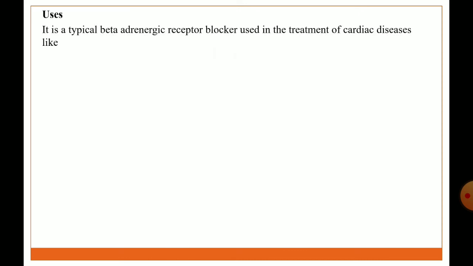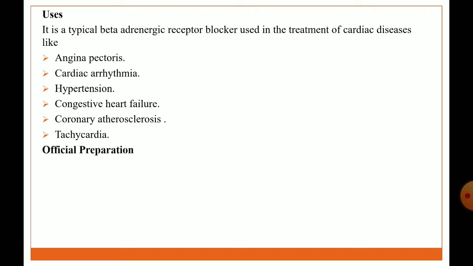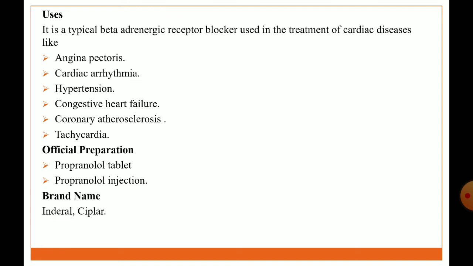Uses: it is a typical beta adrenergic receptor blocker used in the treatment of cardiac diseases like angina pectoris, cardiac arrhythmia, hypertension, congestive heart failure, coronary atherosclerosis, tachycardia. Official preparations: propranolol tablet, propranolol injection. Brand names: Inderal, Ciplar.